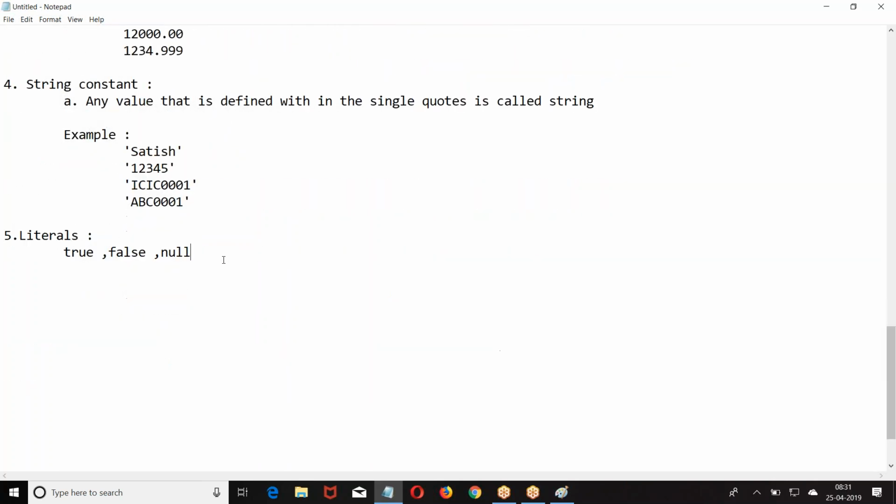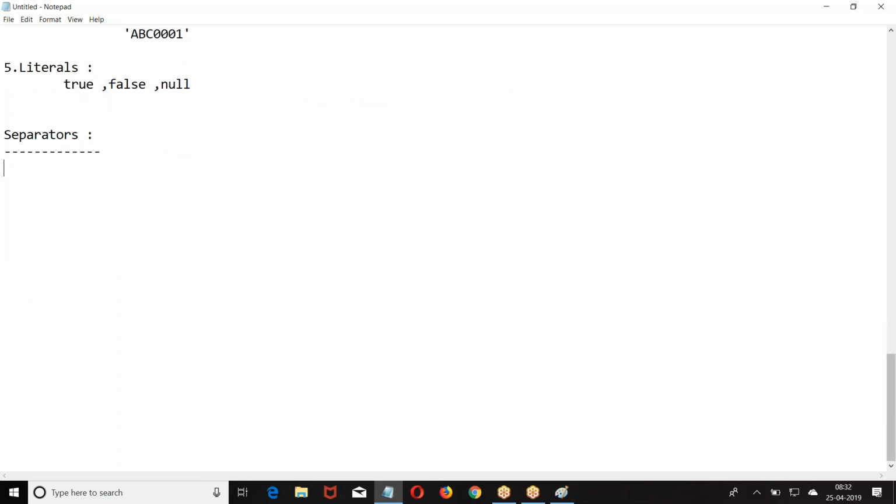The next one. What are separators? Everyone is good with this? The people who are new to programming. Right. Now, we're going with separators. When you say separators, they are used to separate the elements in programming.